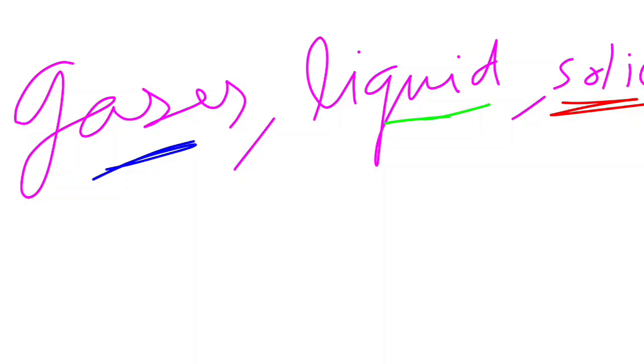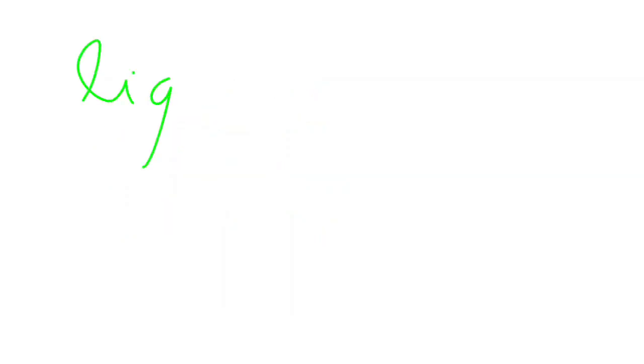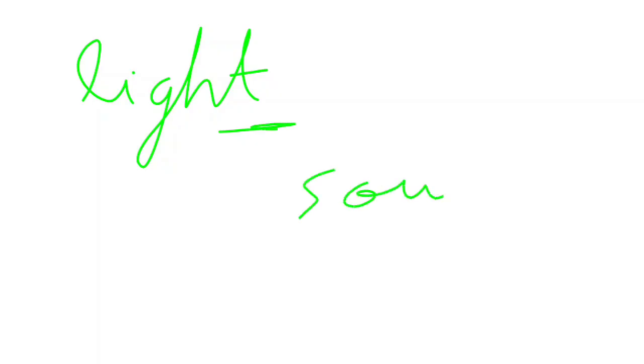Now why do we hear thunder after lightning? If you have seen thunderstorms or lightning, first the lightning will strike, then only the sound will come. There is a reason for this, and the reason is that light travels faster than sound.